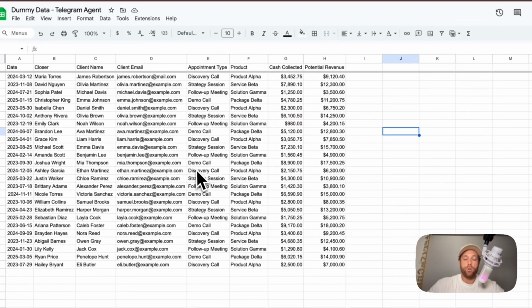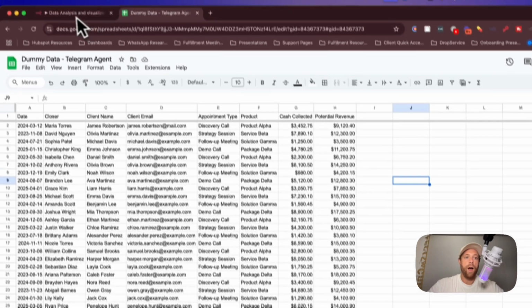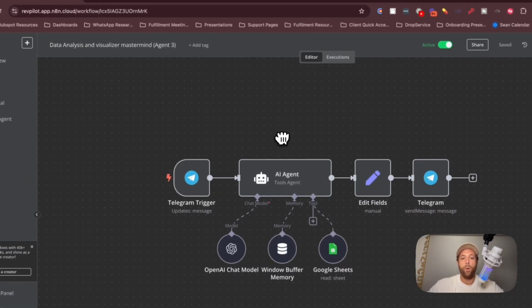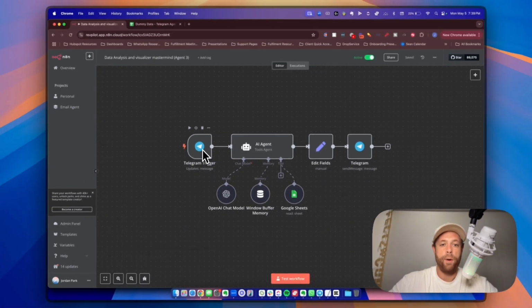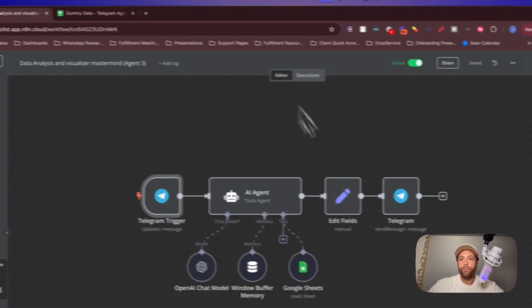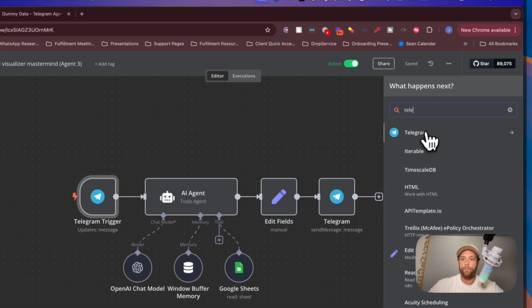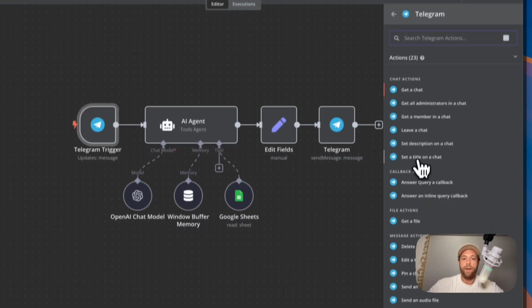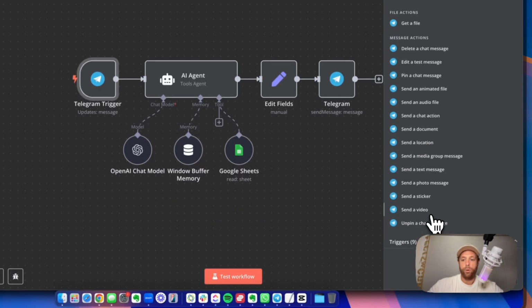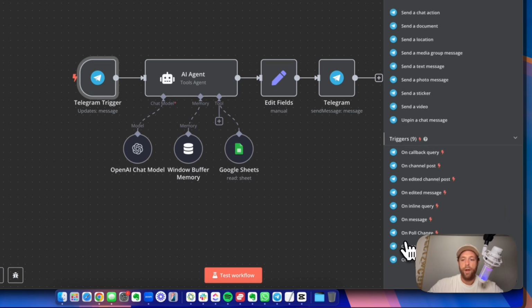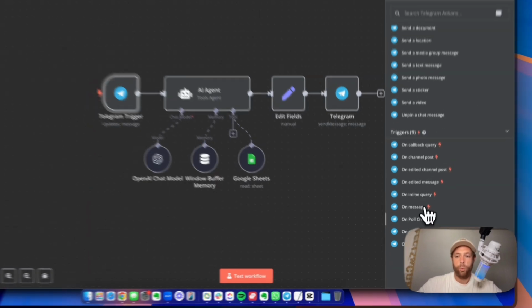Now, once you have your sheet and whatever that looks like, we need to start building out the agent. So the first thing we want to do is create the Telegram trigger right here. So all you're going to do is click the plus icon in the top right hand corner. You're going to type in Telegram. You're going to select Telegram, and then you want to scroll down here to the bottom to triggers,